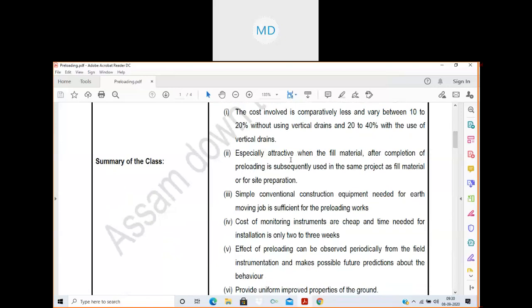Especially attractive when the fill material after completion of preloading is subsequently used in the same project as fill material or for site preparation.